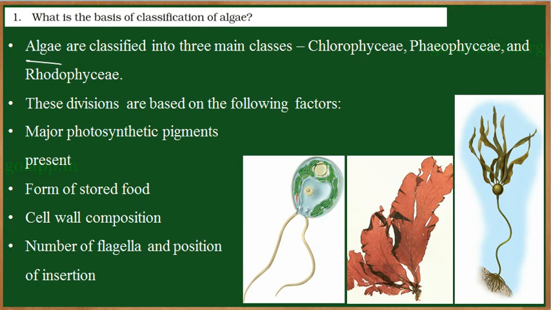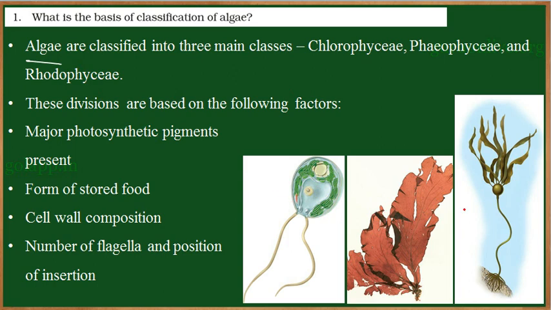And if you observe the body structure, they are not differentiated into root, stem and leaves. So generally they have a thallus body, and like plants they have got an outer cell wall. So they share many similarities with the plants, but they are not plants. The difference is they do not have a differentiated body. The body is not differentiated into root, stem and leaves. They have chloroplast and they have cell wall.